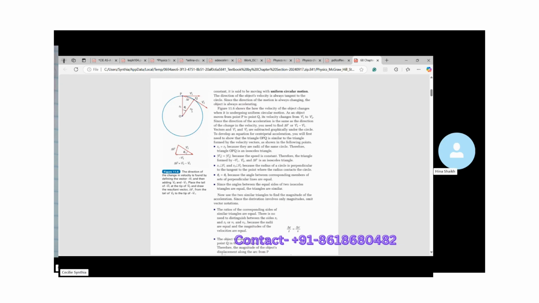So from this graph we can see that because R1 is equal to R2, this becomes an isosceles triangle. Two sides are equal. So it's an isosceles triangle.